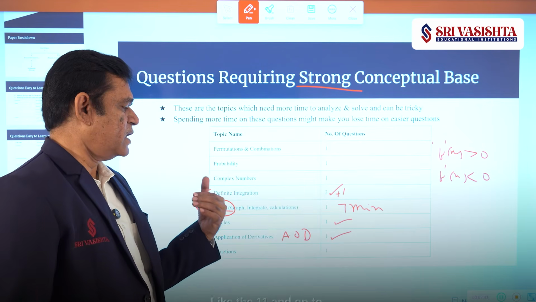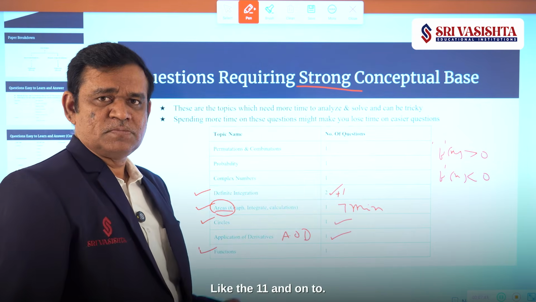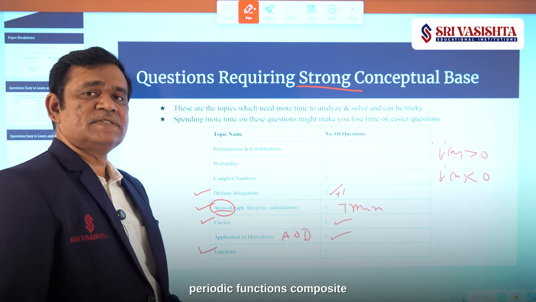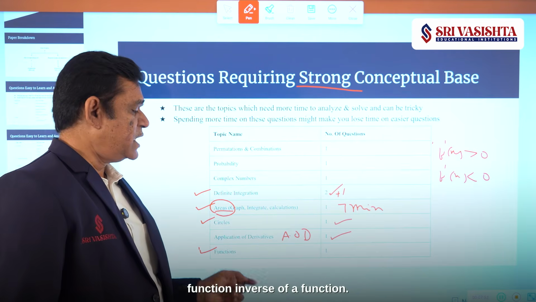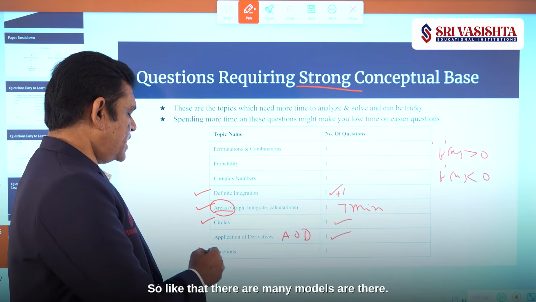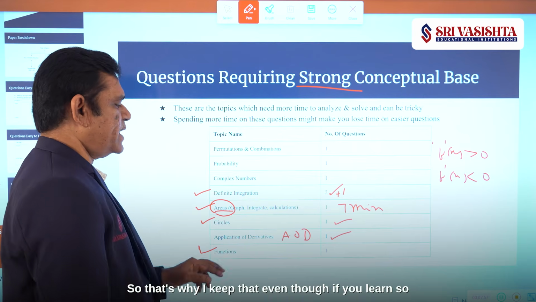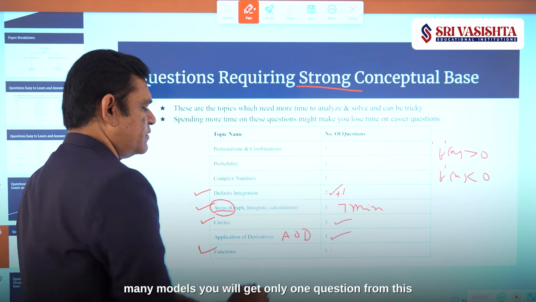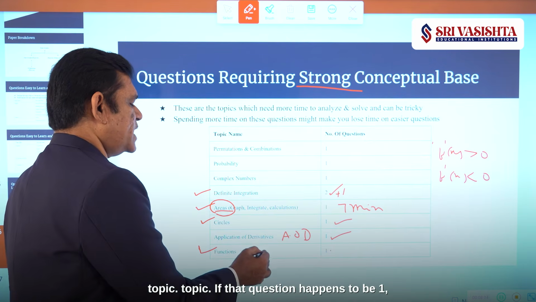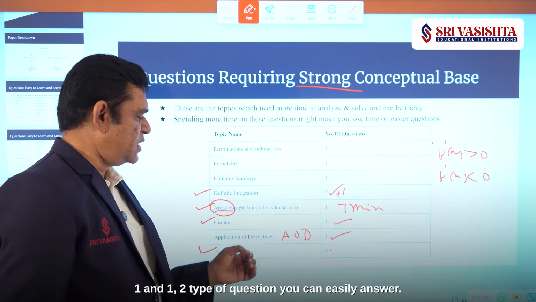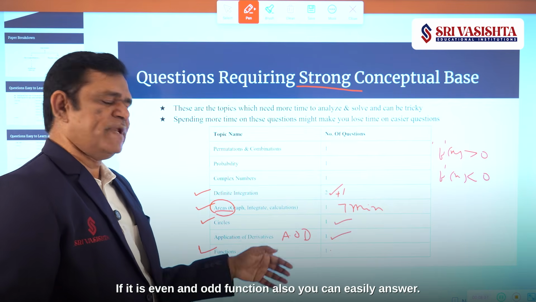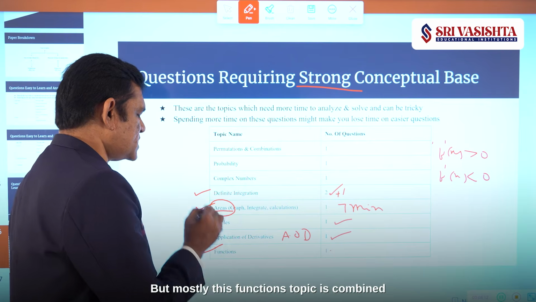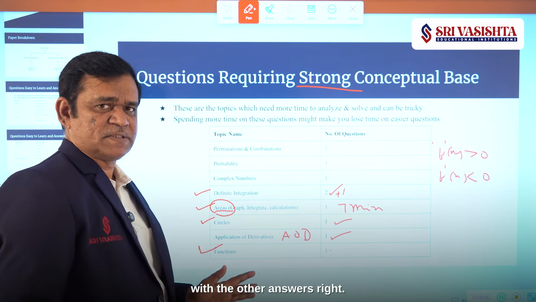Next, one-one and onto, even and odd functions, periodic functions, composite function, inverse of a function. So there are many models. Even if you learn so many models, you will get only one question from this topic. If that question happens to be one-one and onto type, you can easily answer. If it is even and odd function also, you can easily answer. But mostly this functions topic is combined with other concepts.